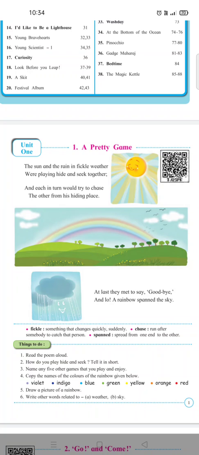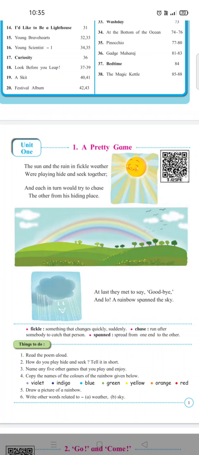So students, what can you all see here? We can see in the picture that there is sun. The sun is shining very brightly. In the next picture we can see the green color mountains, grass, birds flying, soft white clouds, and yes, a colorful rainbow.